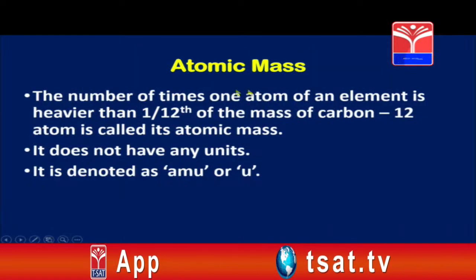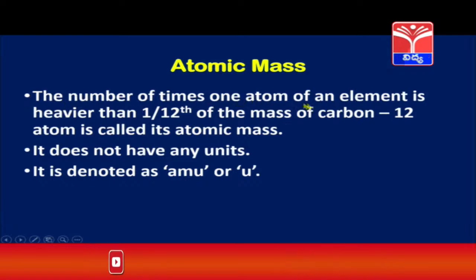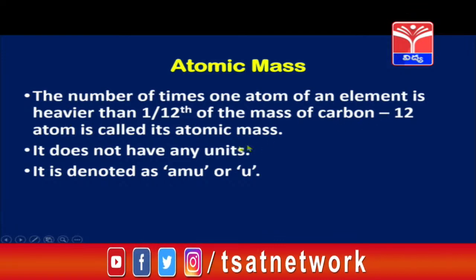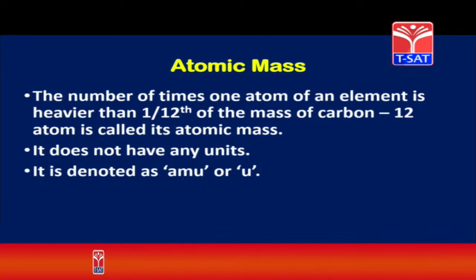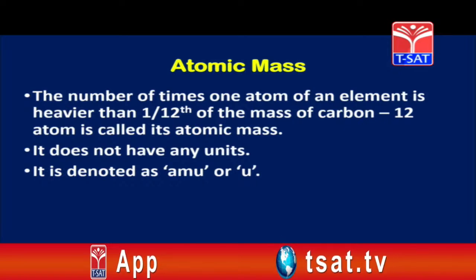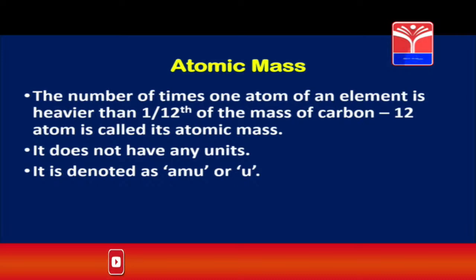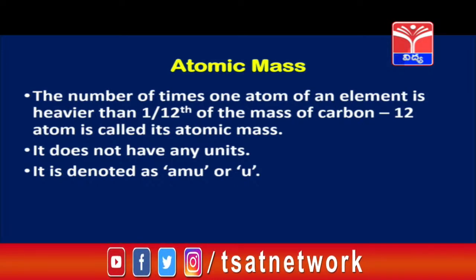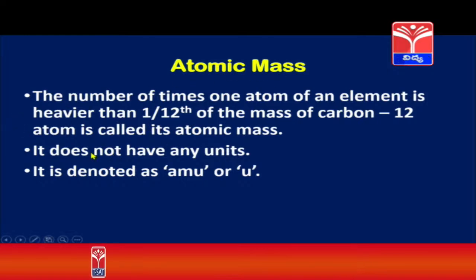Let us define the atomic mass of a substance. The number of times an atom of an element is heavier than 1/12 of the mass of the carbon-12 atom is called its atomic mass. So, children, if you divide the mass of the carbon-12 atom into 12 equal parts, then the ratio to which the mass of the atom is heavier than the 12th part of the carbon atom is called the atomic mass of the substance or the atom.